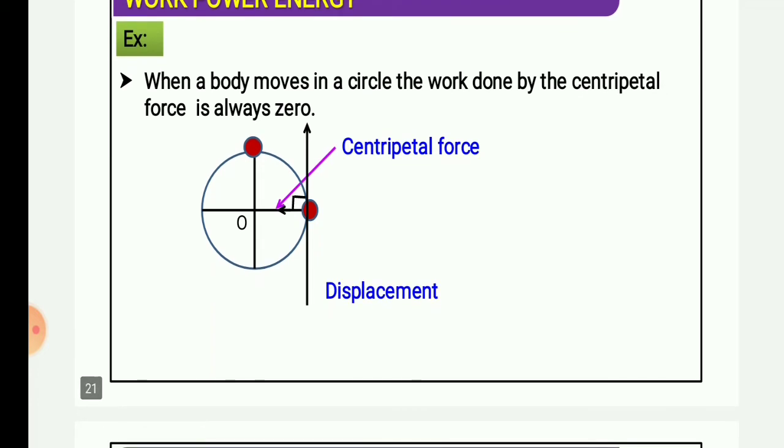So I am telling you, it is very important, and you have to understand that the work done by the body in circular motion, that is by the centripetal force, is always zero.